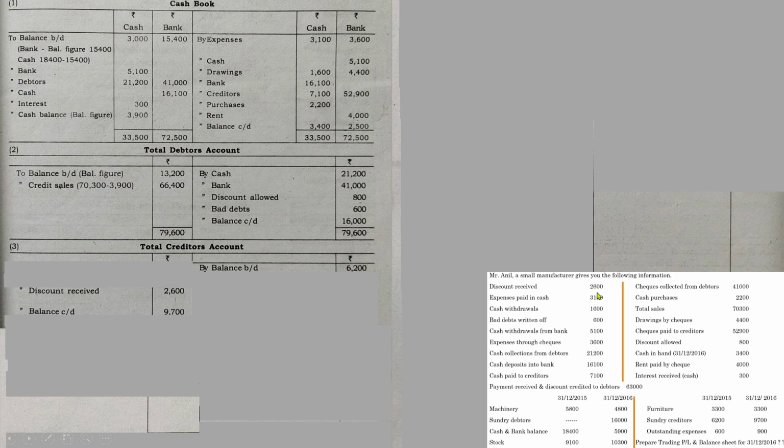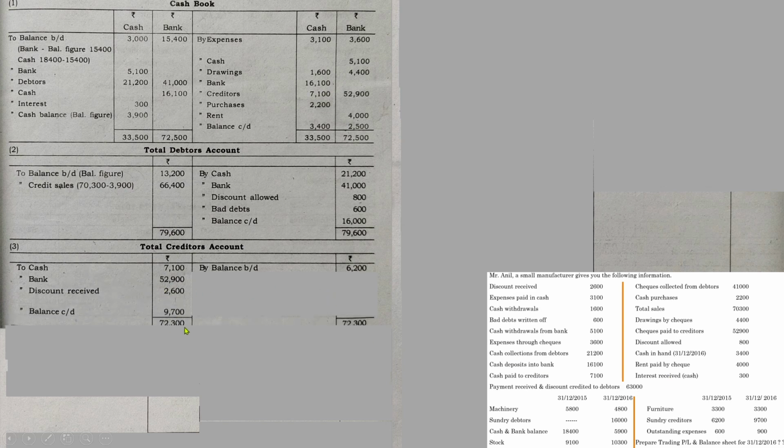Sorry, discount received first, so this one, discount received 2600. After that, cash paid to creditors 7100. Just go through each item. Whether cheque paid to creditors 52,900, and there are no further details regarding that, so just balance these two sides.